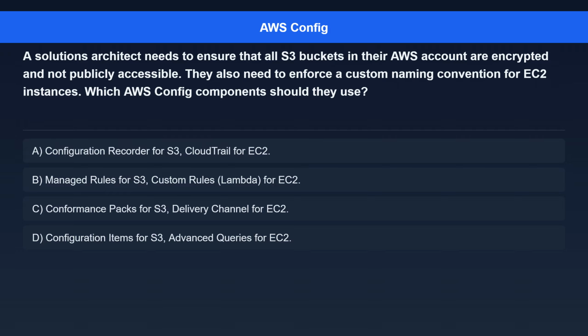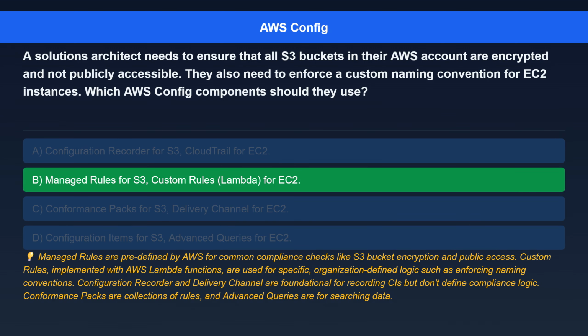Option C. Conformance Packs for S3, Delivery Channel for EC2. Option D. Configuration Items for S3, Advanced Queries for EC2. The correct answer is Managed Rules for S3, Custom Rules, Lambda, for EC2. Here's the explanation. Managed rules are predefined by AWS for common compliance checks like S3 bucket encryption and public access.